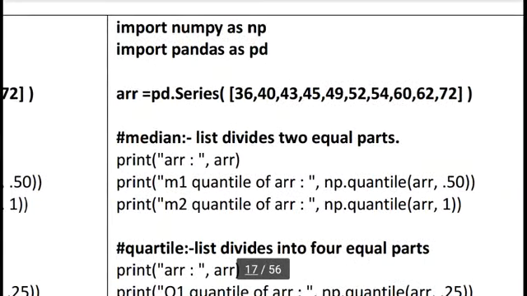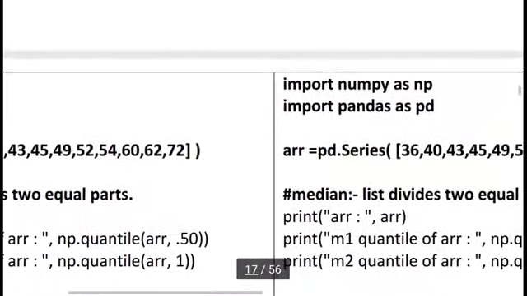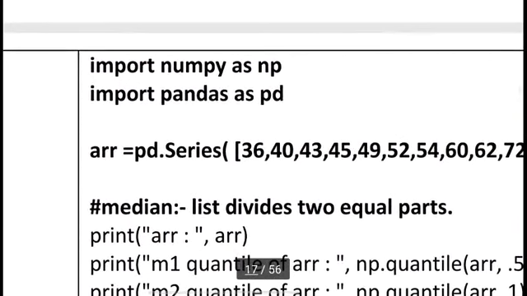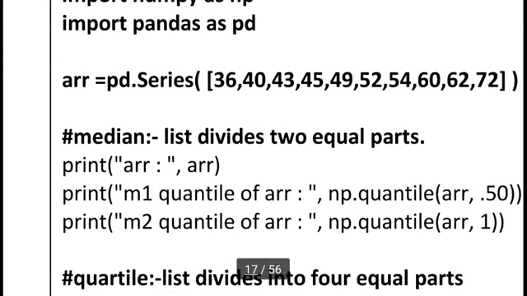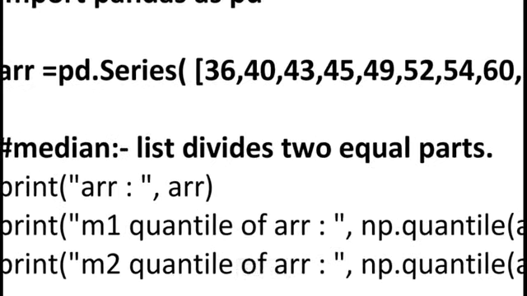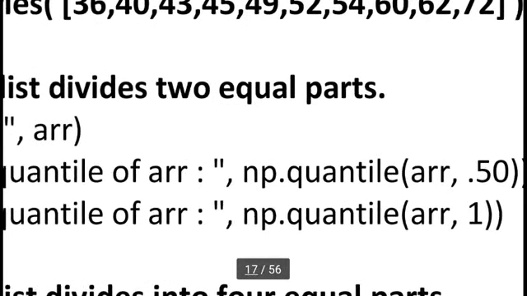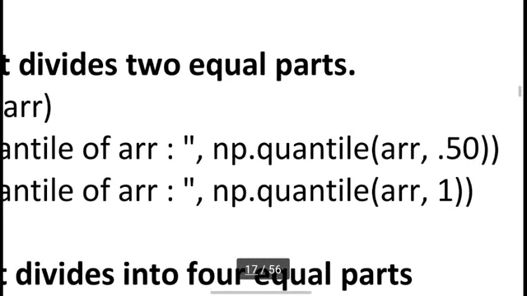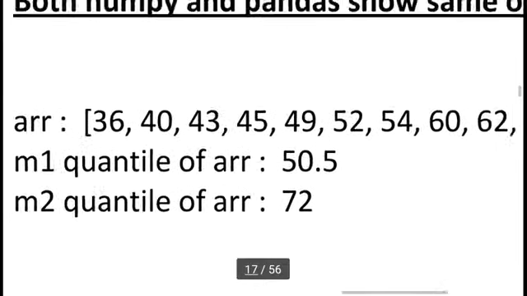The same thing we can use, this was a numpy 1D array, and the same thing we can use in a Pandas series. So here I am using import numpy as np and import pandas as pd. I have taken the same values, array equal to pd.Series. The main thing is the function quantile with the array, 0.50 and the array, 1. You can see the same output is returned.